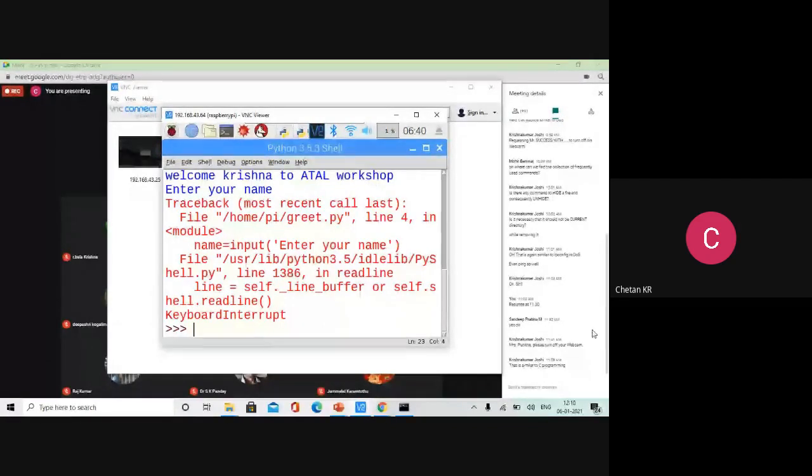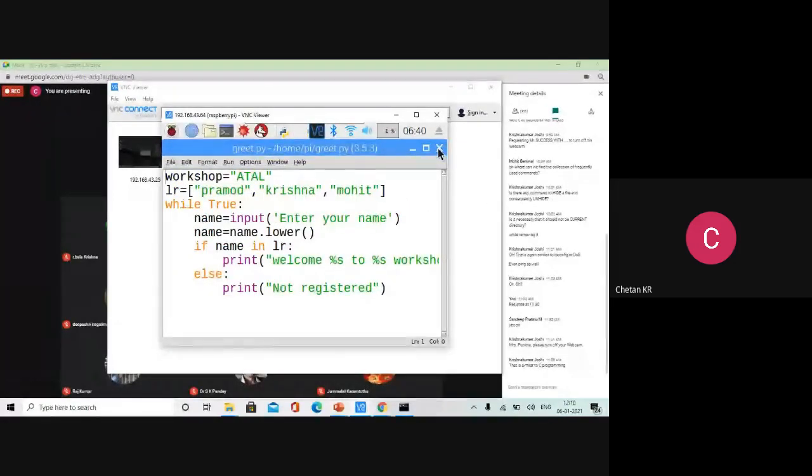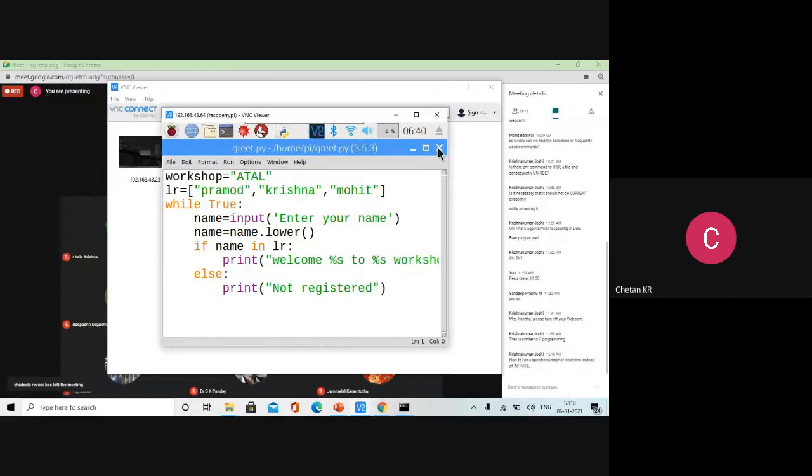Let us see a little more on the syntax so that you can also come to know what are the various features available in Python already. Having seen this basic program, some idea might be there, how to write a program, how to keep indentation, how to write the syntax. So now it's time to explore how to run a specific number of iterations instead of infinite. Okay, I'll come to that.